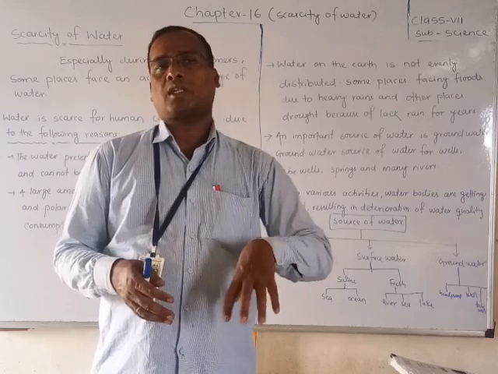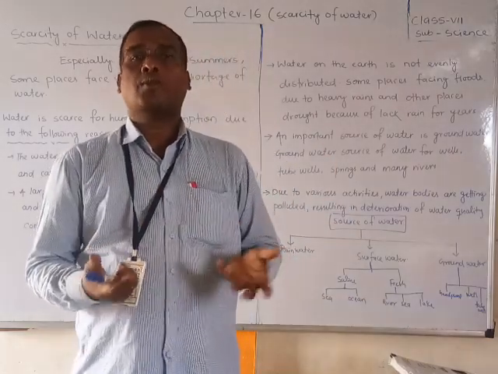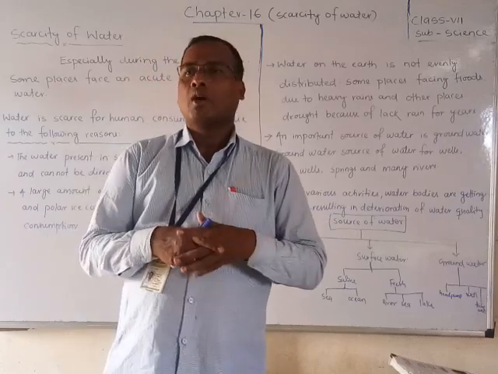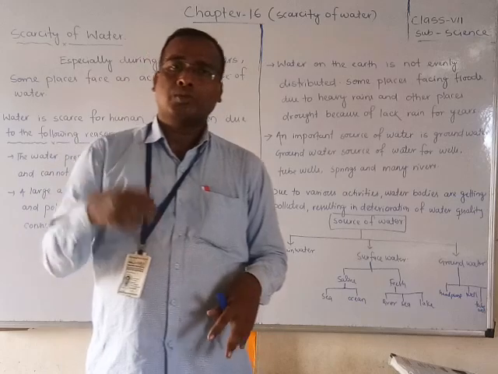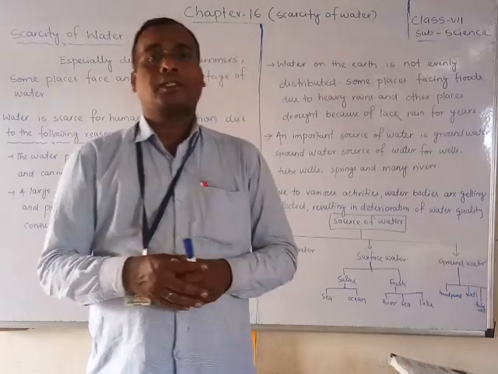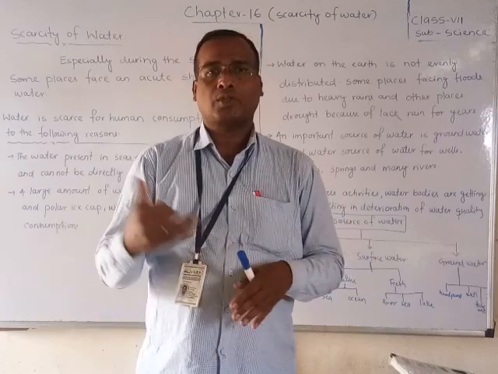Places where rain is continuous will get floods, and they will also face a water problem, because that water will mix with dust particles and pollute the water bodies. So we cannot directly drink that water, because it mixes with other components.